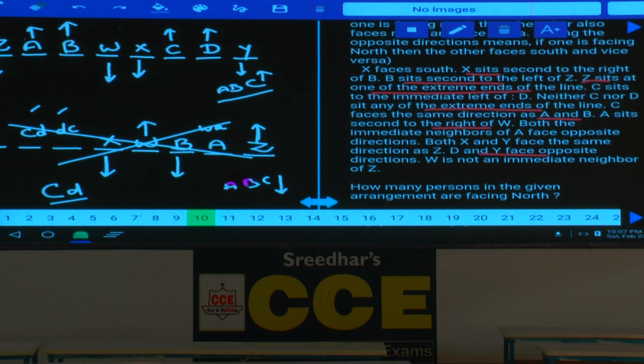Clear now? This is how these 8 persons are seated in a row. Some of them are north, some of them are south. Write down this arrangement. Now this is about question numbers 10 to 13.